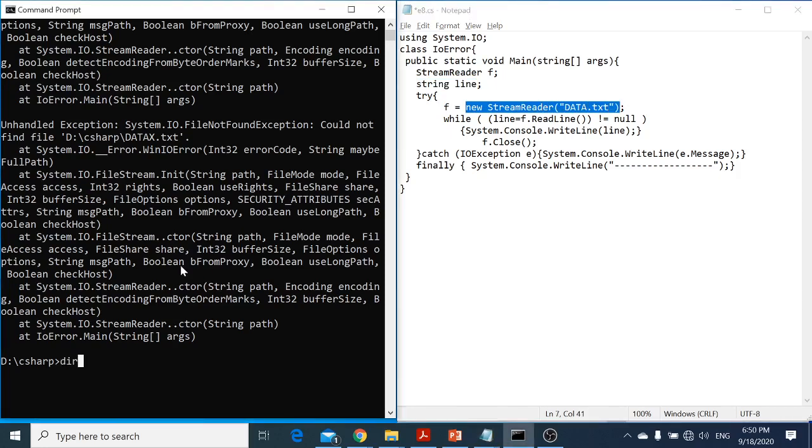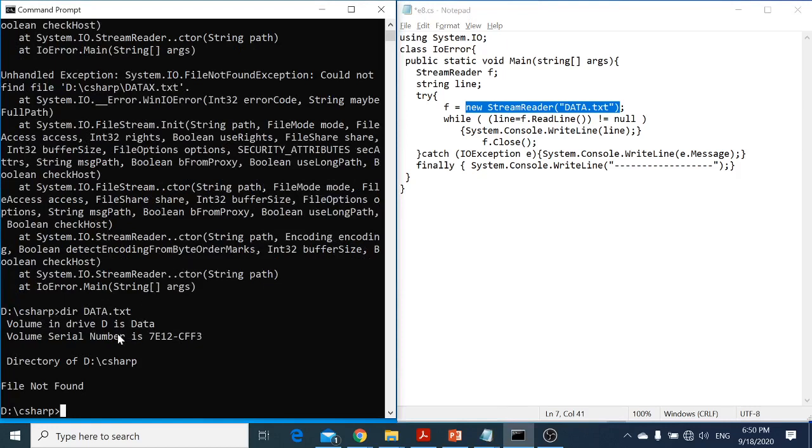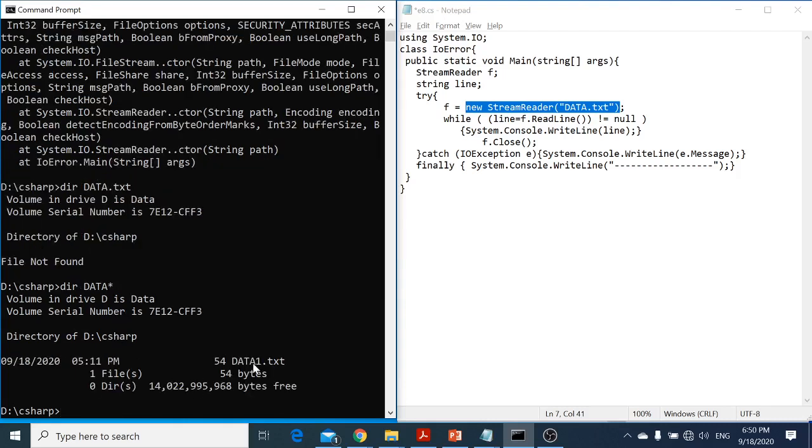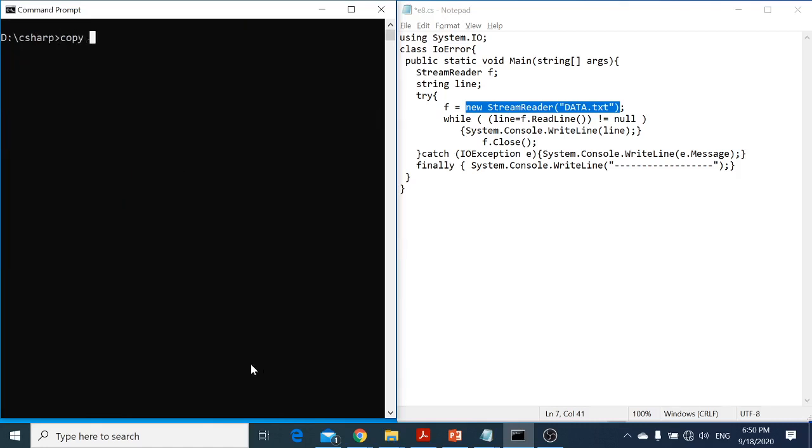Let me see if I have the data.txt, by the way. So I don't have the data.txt. So what I have to do, I have to create. I think I'm having some data file somewhere here. Okay, I have a data one. So what I can do is I can copy, maybe I can CLS. I can copy data1.txt to data.txt. There you go.